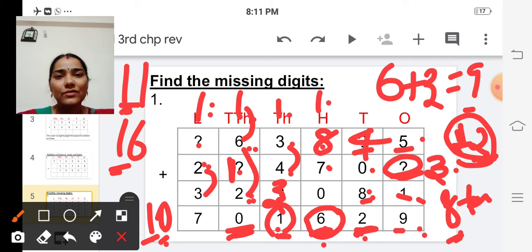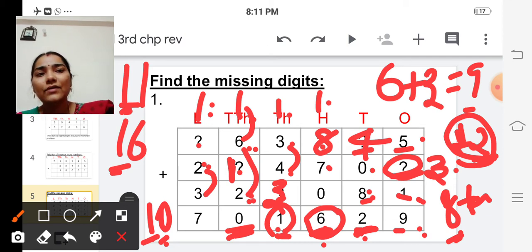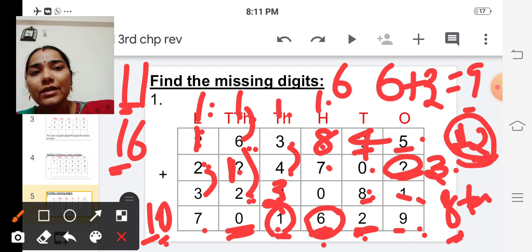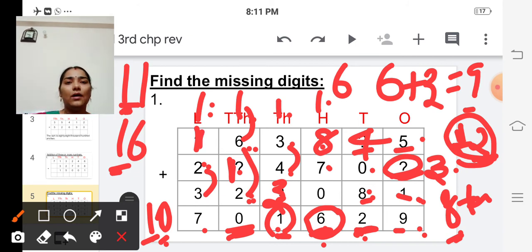We are having 6, but the answer is 7. So 6 plus some number is equal to 7. After 6, count forward till you reach 7. After 6, 7. So the answer is 1. So here the missing digit is 1.